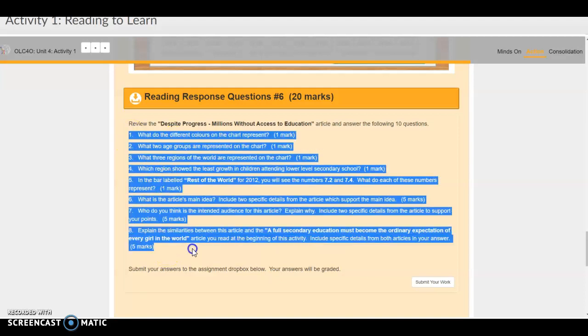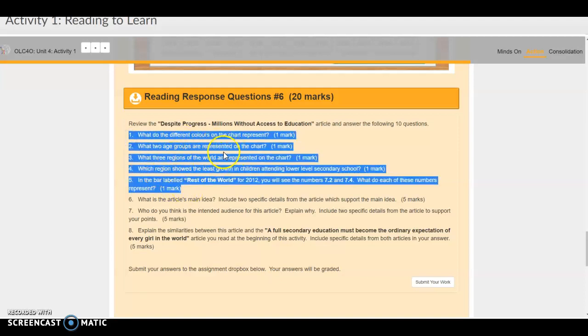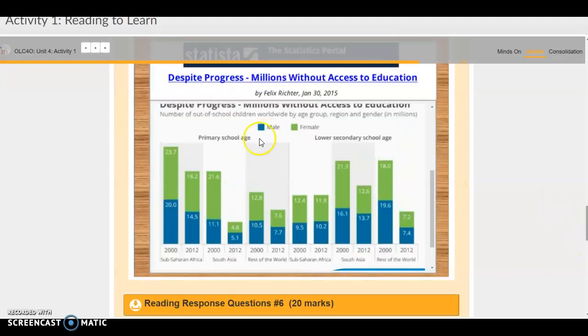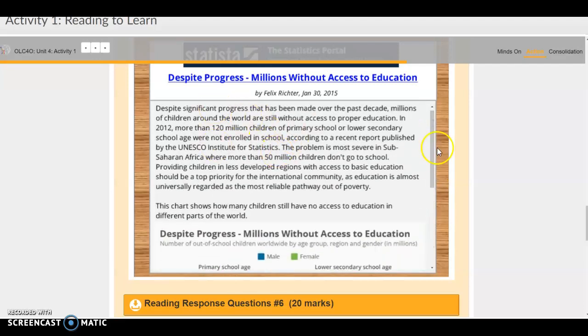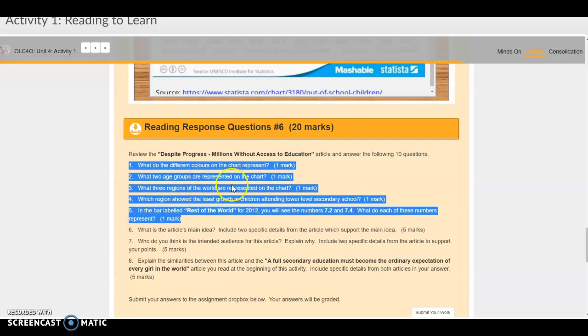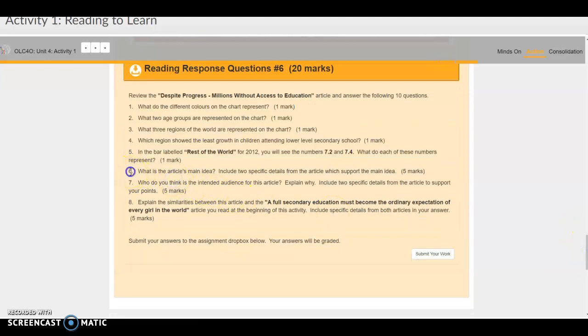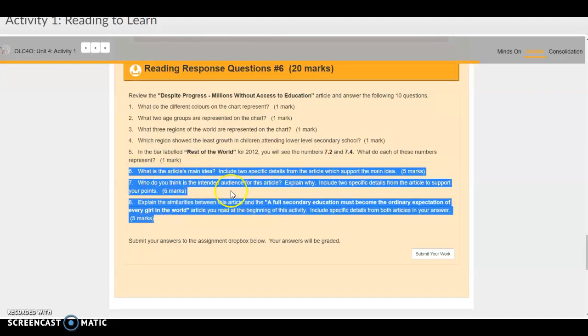So you can just copy and paste these questions, as you normally would, into a Google Doc or into a Microsoft Word document and answer them. The first 5 questions, you should be able to get your answers directly from this bar graph here. The challenge here is to show me that you can read not only an article in writing, but also a graphic text. So for the first 5 questions, just find the answers and show me that you understand this graphic text.